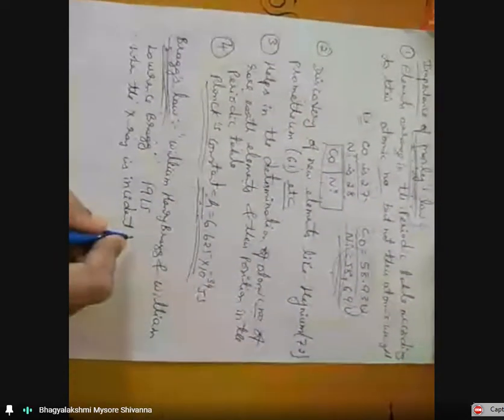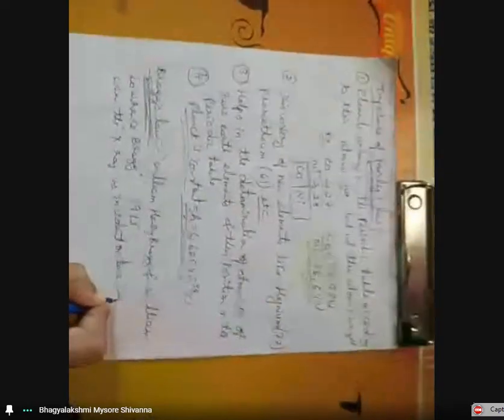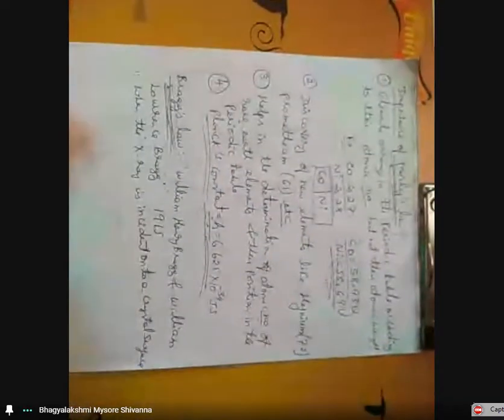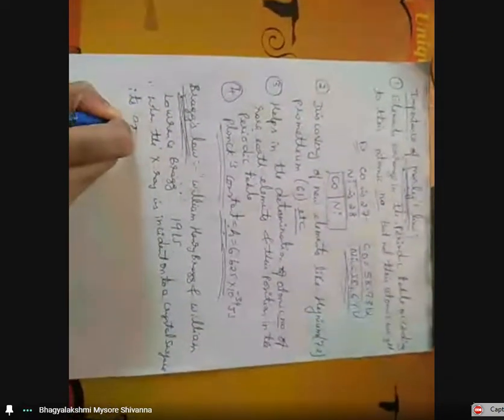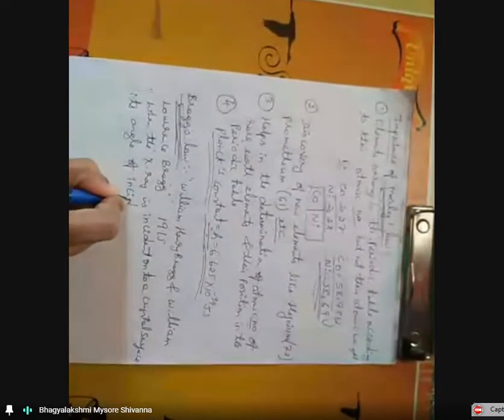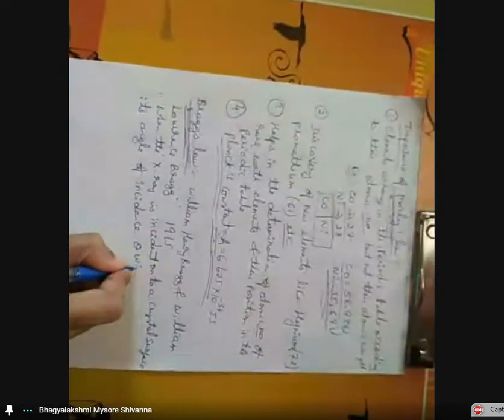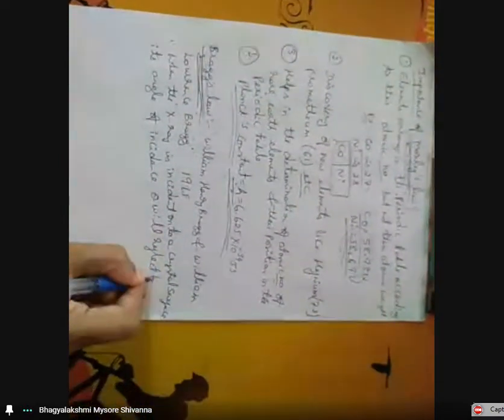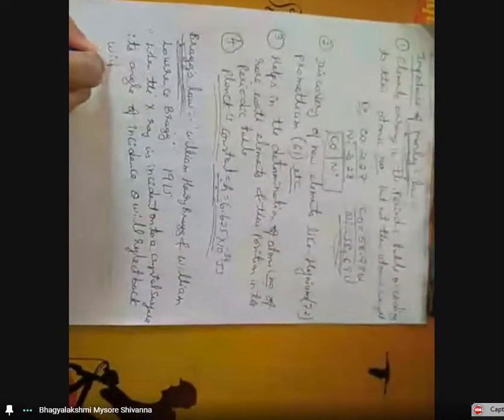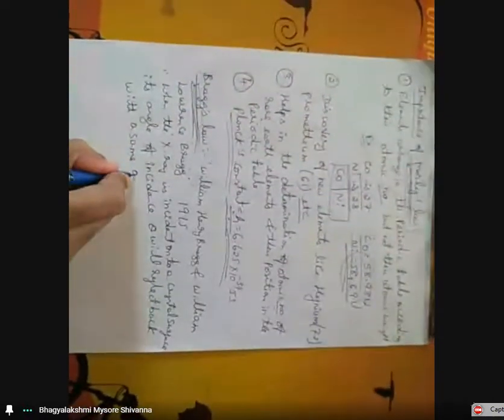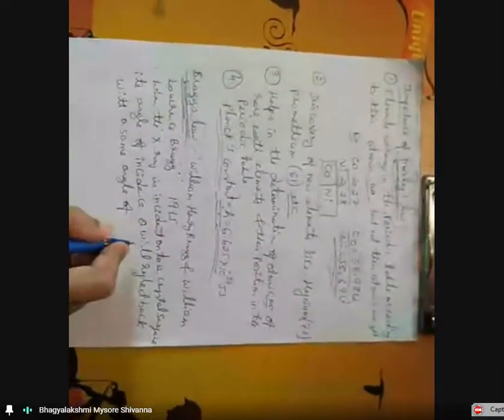So, according to them, this law states that when the X-ray is incident onto a crystal surface, at angle of incidence theta, it will be reflected back with the same scattering angle theta.